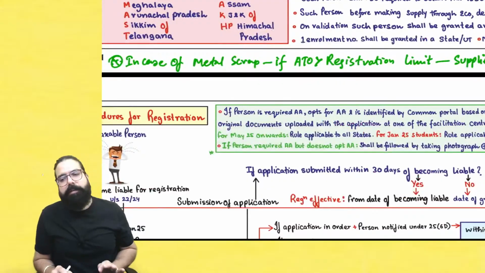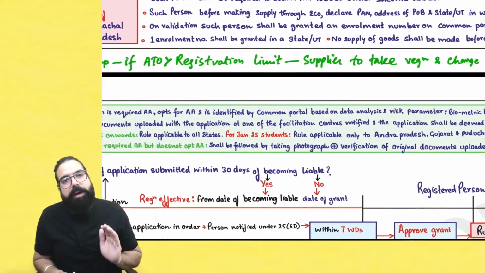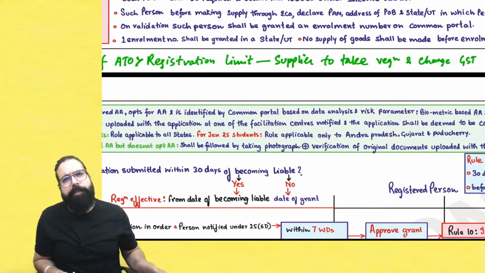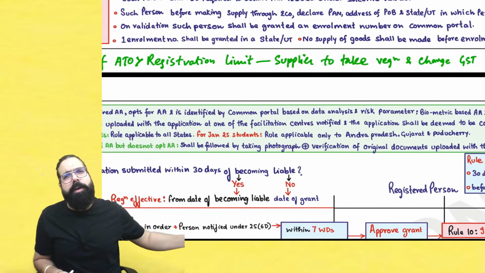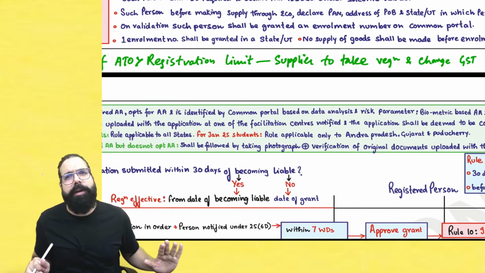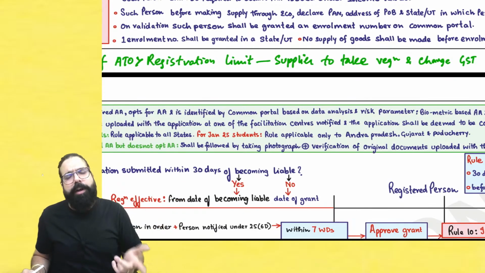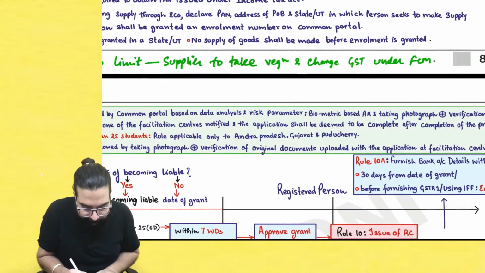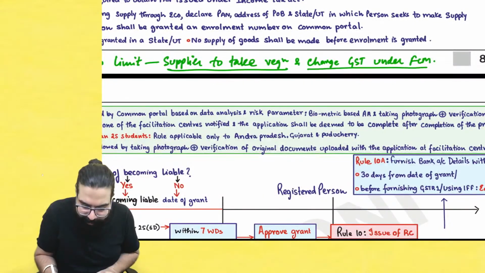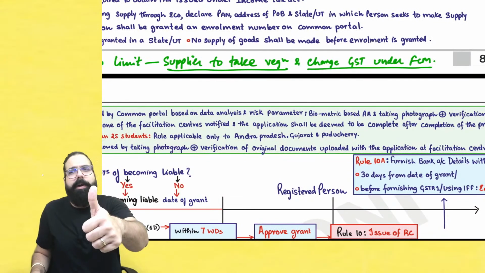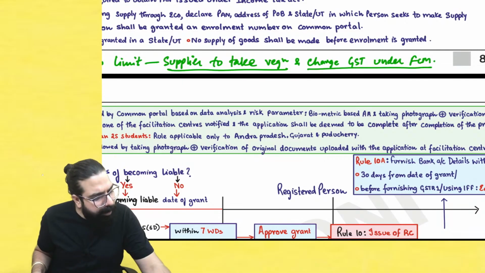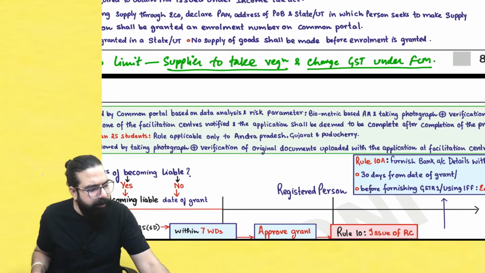In case of metal scrap, if aggregate turnover crosses registration limit, so if I am a supplier of metal scrap, if my turnover did not cross 40 lakh, 20 lakh or 10 lakh, then recipient pays under RCM. But if my turnover crosses, then Baba, I will have to take registration and charge GST under forward charge mechanism. Is this point 100% clear to all? Can we go ahead, everyone? Quickly tell me, everyone, are we all clear till here?